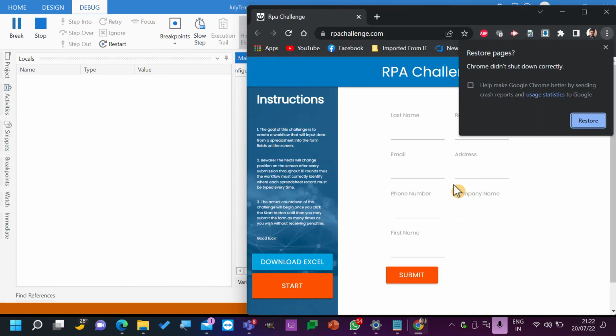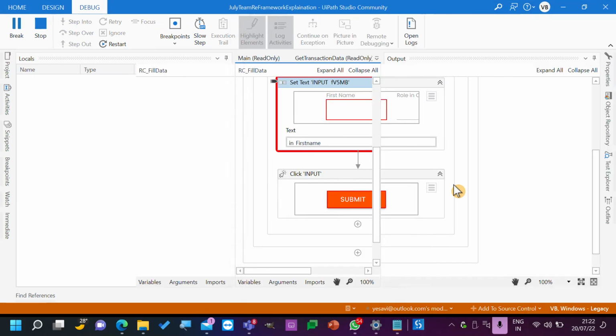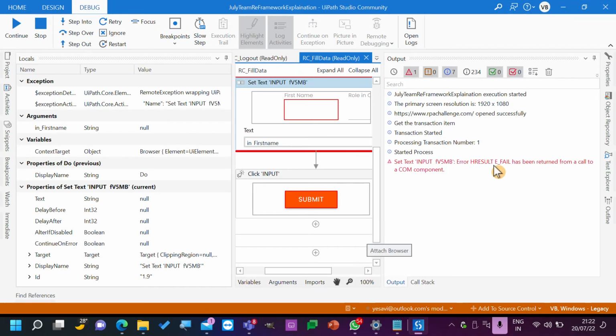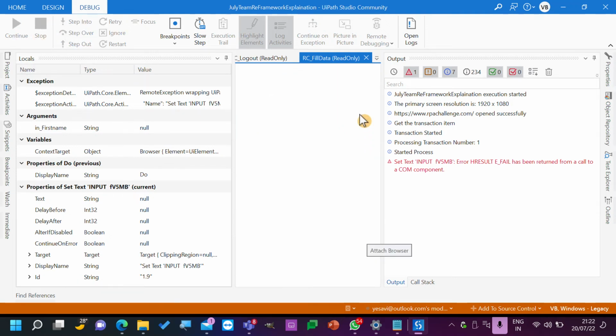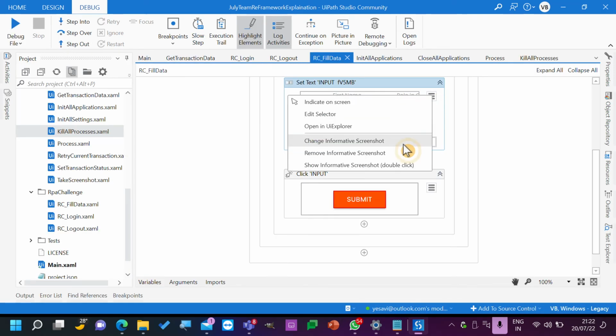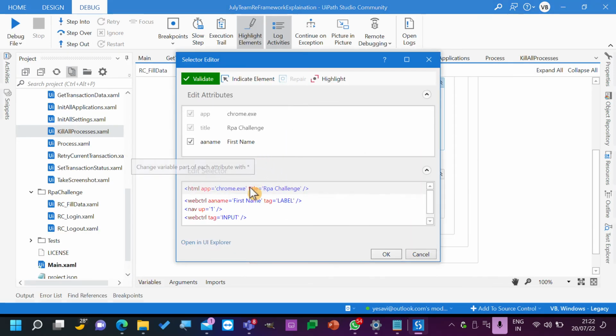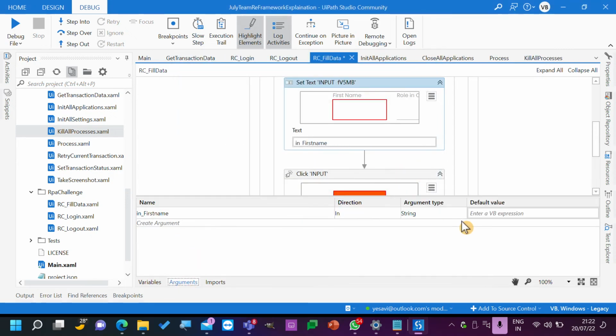Okay, the RPA challenge came in. First name. Okay, the input result has been written from the invoked component, so there is no value that is set. Let's click on stop and let's see what the error is. Edit selector. This is first name. Okay, in first name we have underscore first name. So this is where this is invoked, RC field data.